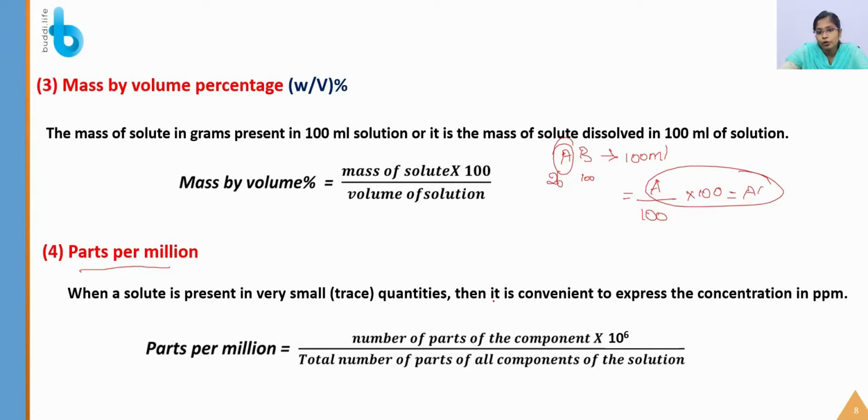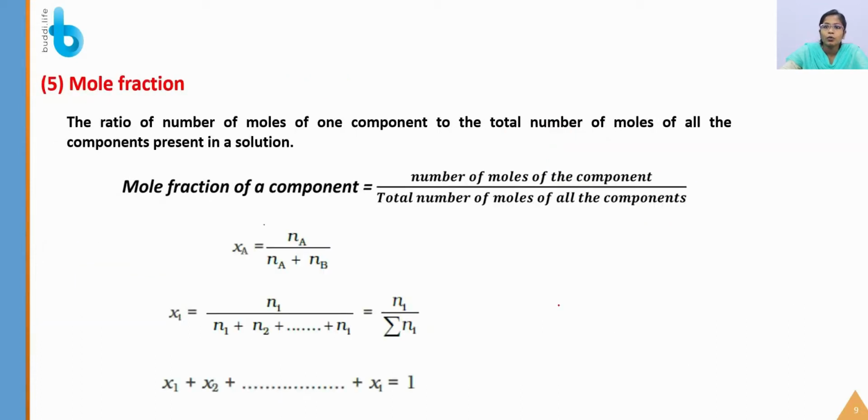Again, you are going to add two substances, A and B together. If the A component is 4 parts and the total component is 20 parts, you are going to calculate the parts per million of A. Then the number of parts will be 4 by 20 into 10 power 6. If you calculate that, you will get the answer for this one. Okay, now let me see the next one, mole fraction.